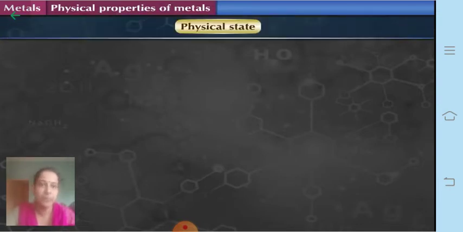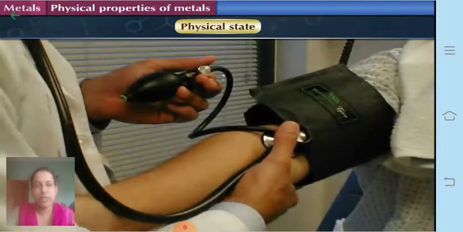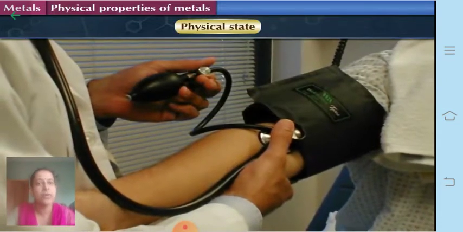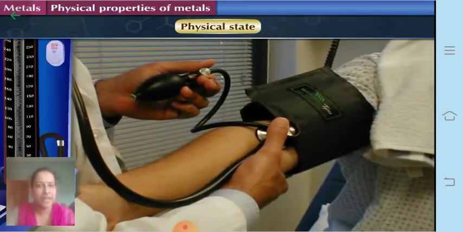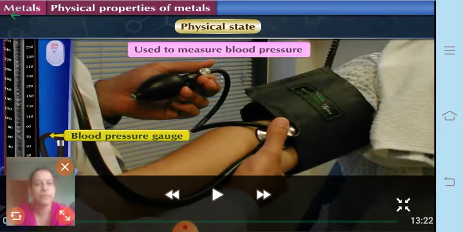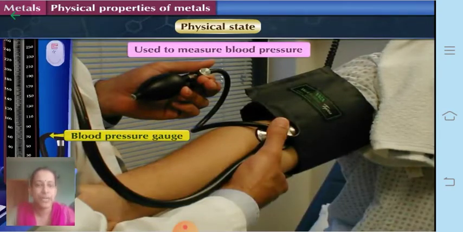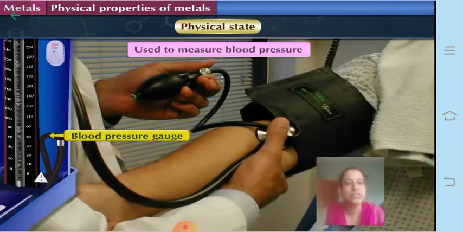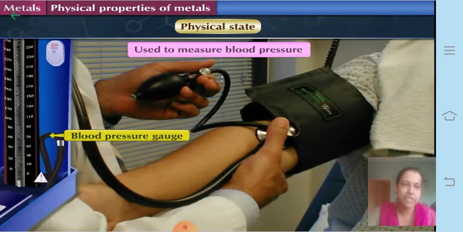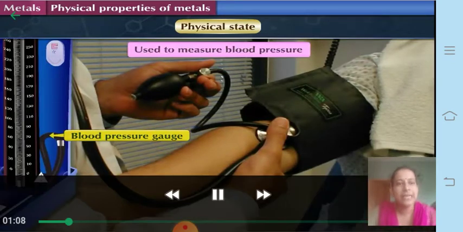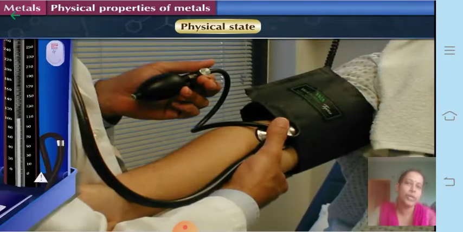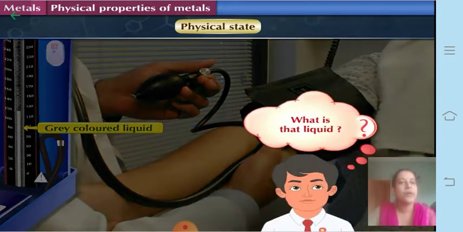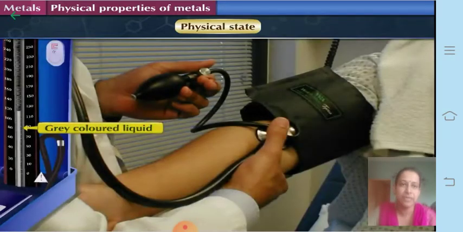The first physical property is the physical state. Now you might have gone to a doctor along with your parents or a relative, and seen them checking blood pressure with an instrument called a sphygmomanometer. This is mostly used to measure blood pressure. But have you ever seen the gray colored liquid inside it which rises up? What is that liquid? Do you know? Yes, you are guessing it right. It is nothing but mercury.